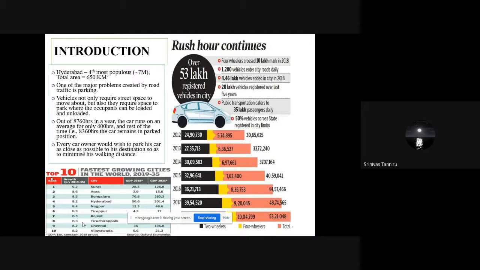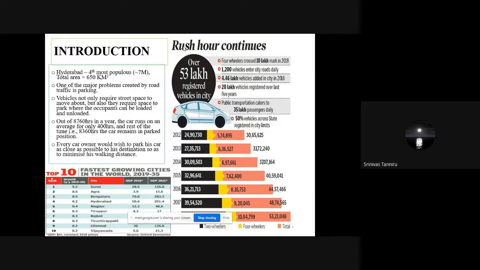Out of 8,760 hours in a year, less than 1/10, or less than 5% of the time, vehicles will be moving on the road. For the remaining 90% of the time, vehicles have to be parked somewhere. And when it comes to parking, every owner wants to park his car as close to the destination as possible, so that he can minimize his walking distance. These are some newspaper clippings which show where we are standing in terms of traffic and how the vehicle numbers are growing each year in Hyderabad city.